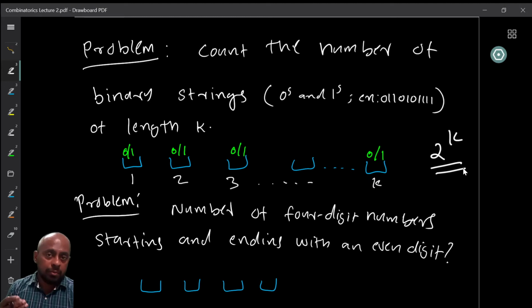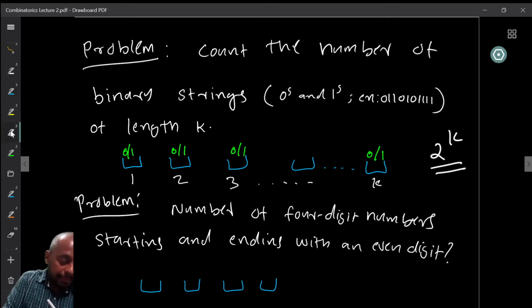Again, I want you to pause the video and think about it for a few minutes if you want. Maybe you can get it immediately, but think about it and then find your own answer, and then you proceed. So how do we do this? We have 4-digit numbers, and it can start and end with an even digit. So this puts some restrictions on what are the possible numbers that you can use.